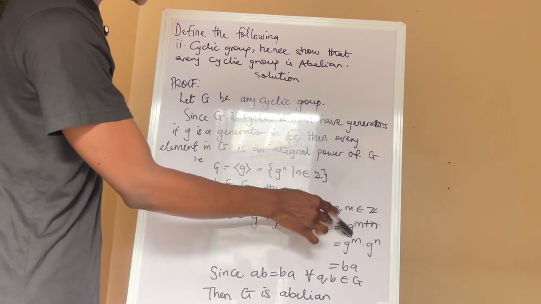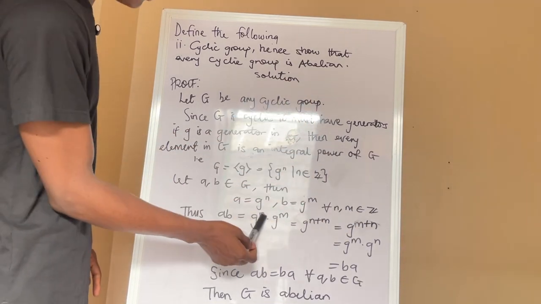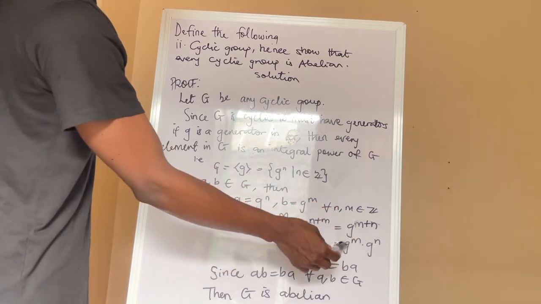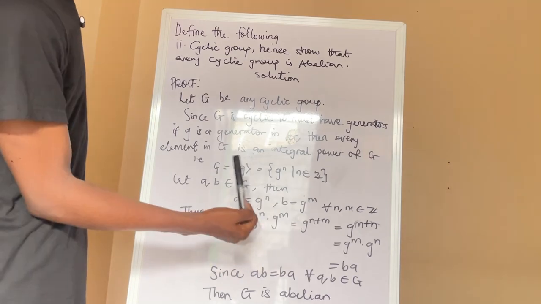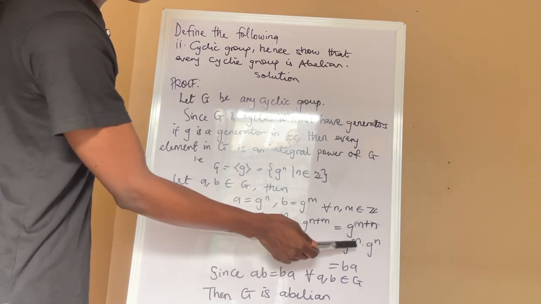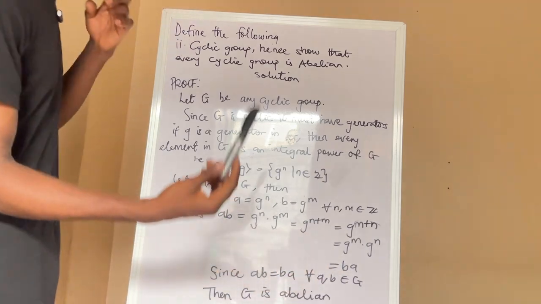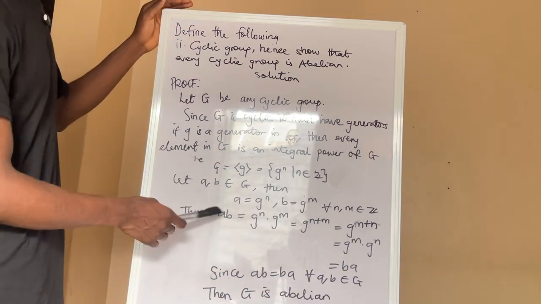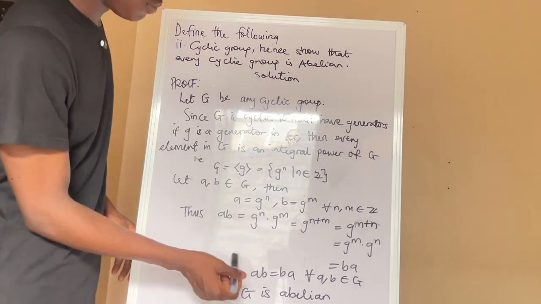So it's the same thing as g raised to power m plus n, which we now reverse the law back to give us g raised to power m times g raised to power n. Remember that we said B is g raised to power m and A is g raised to power n, which is why we have BA. Now we have successfully proven that AB is equal to BA. This is a very nice proof.